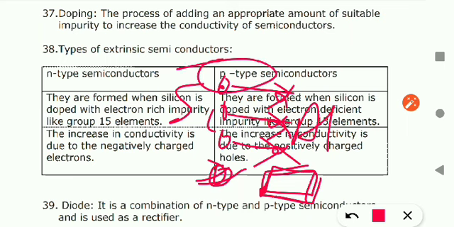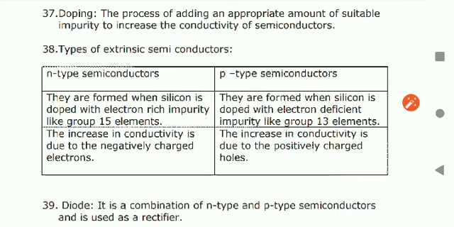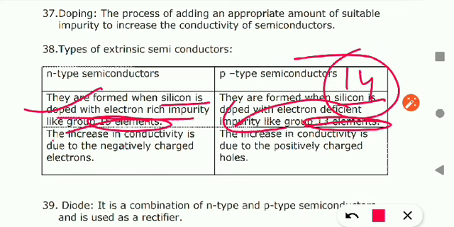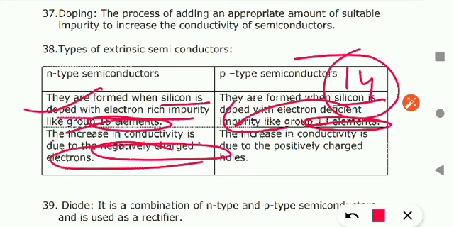Okay, electron की डेफिशिएंसी मीन क्या होता है? पॉजिटिव होता है ना. So here you will check the behavior and nature of the impurity which is added to the element. So here in the impurity there is a deficiency of electrons. That's why this type of semiconductor is known as P type semiconductor. So you can read the definition: when silicon is doped with the impurity of group 13, meaning the previous group. Silicon belongs to group 14. Okay, the increase in conductivity is due to negative charge electrons here.